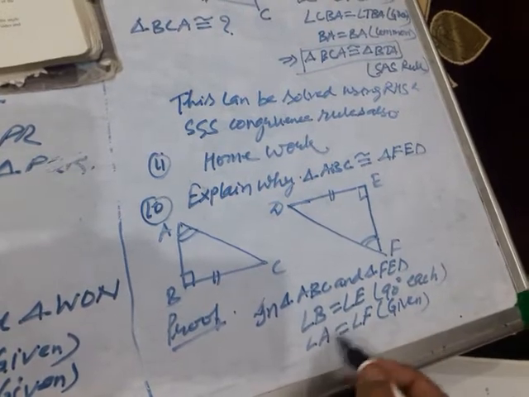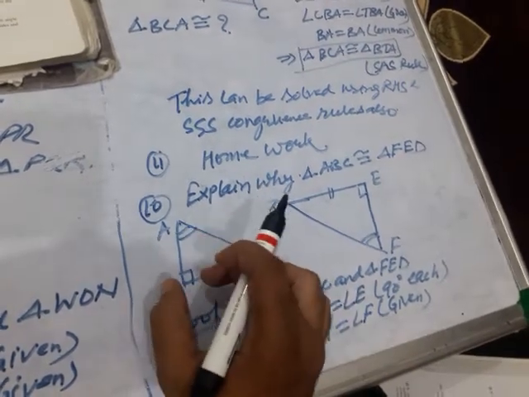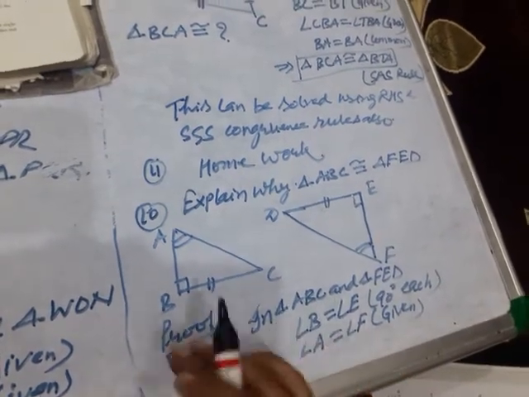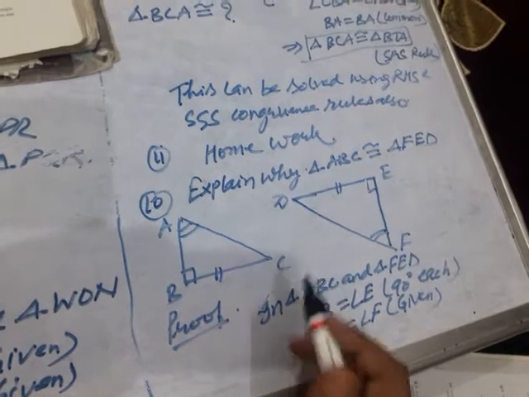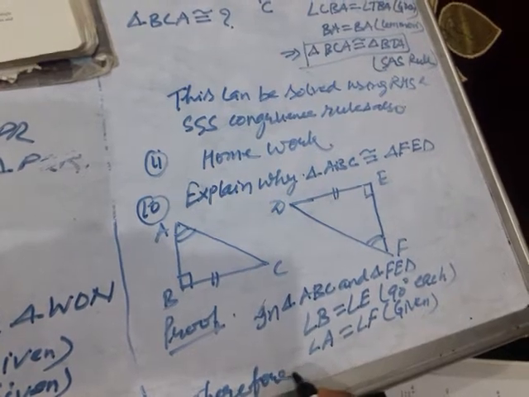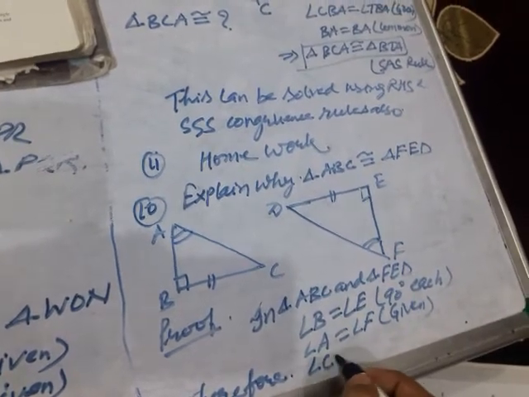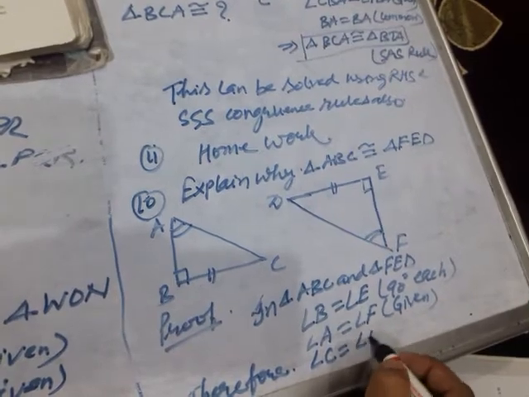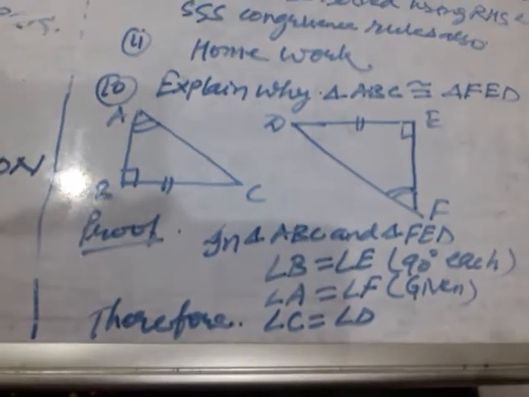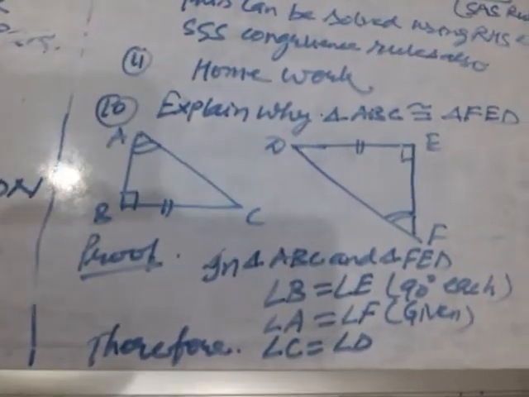So angle B equal to angle E, angle A equal to angle F. Two angles of one triangle are equal to the corresponding two angles of another triangle. This implies that the third angle will automatically be equal. Therefore, angle C equal to angle D will be there. If two angles of one triangle are equal to the corresponding two angles of another triangle, then the third angle will be equal to the third angle of the other triangle automatically by angle sum property.